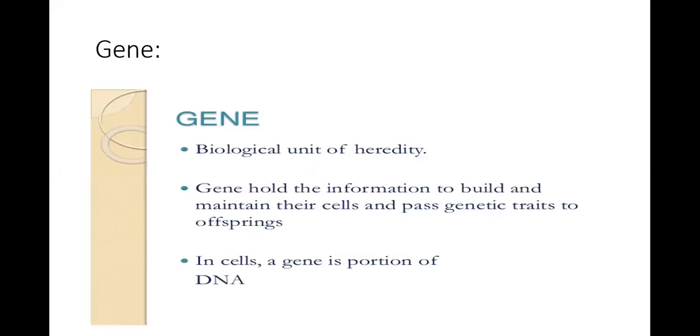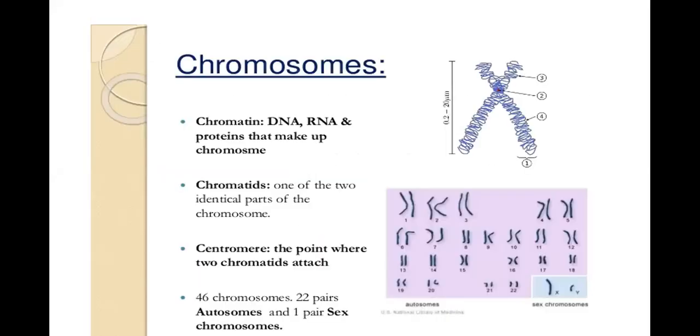First, I've told you what is a gene, then I've told you what is an allele. And chromosomes. You know there are 22 pairs of autosomes plus one pair of sex chromosomes, 22 plus 1. Okay, so there are 23 pairs of chromosomes. Chromatin is DNA and RNA and proteins that make up the chromosomes. Chromatids are one of the two identical parts of the chromosome. This is one chromatid and this is the other chromatid. Centromere is this part which joins the two chromatids together. The point where two chromatids attach is known as the centromere.